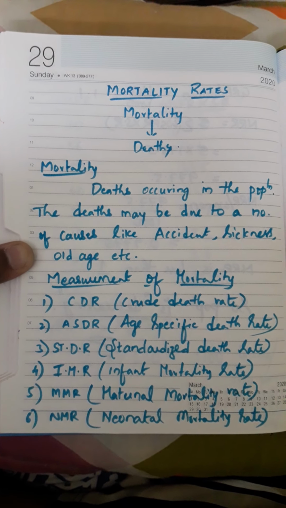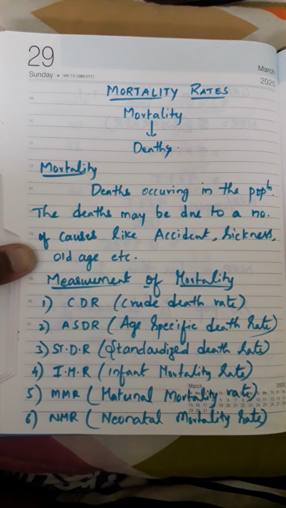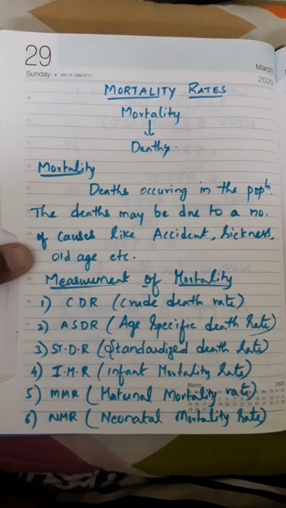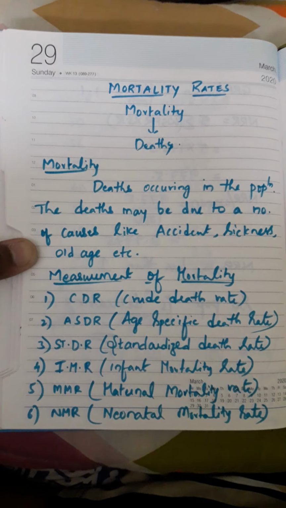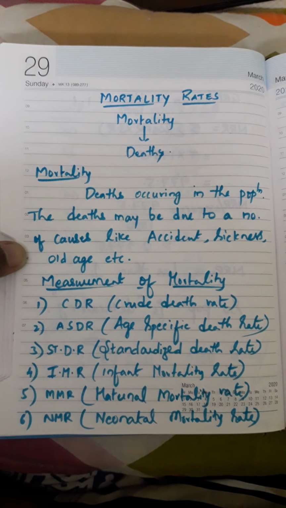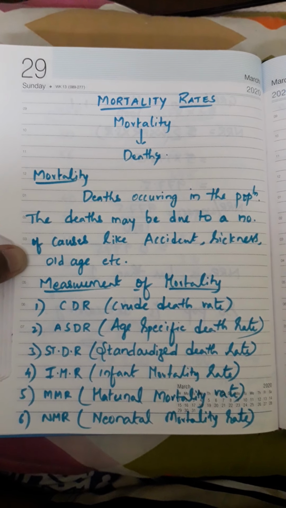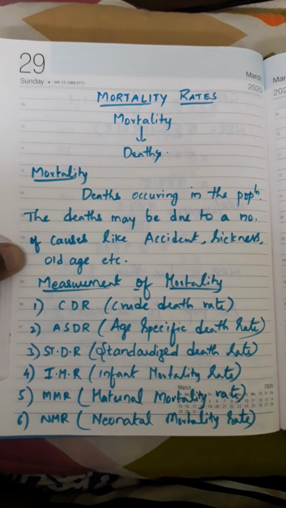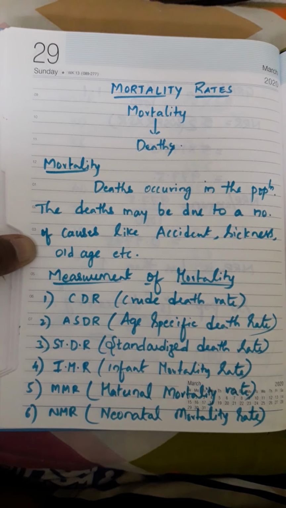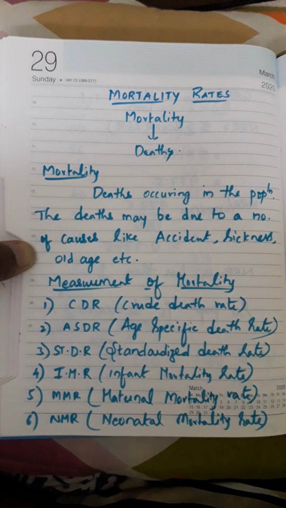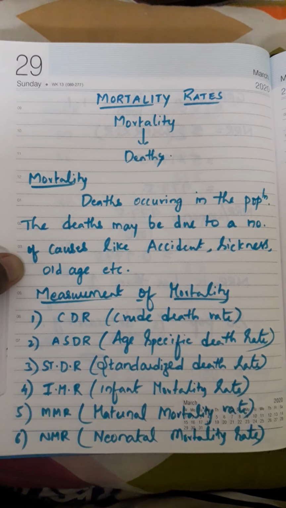Now deaths happen from a just born baby to any number of years, because life is uncertain, anything may happen. Clear? For the measurement of mortality there is no restriction like in fertility, childbearing, and reproductive, where only females are considered. So let us have the measurement of mortality.